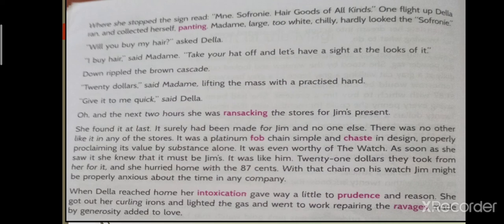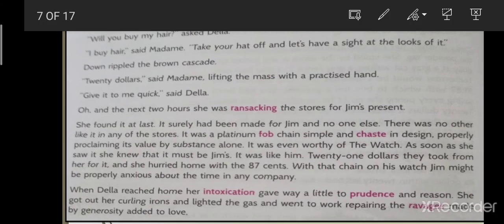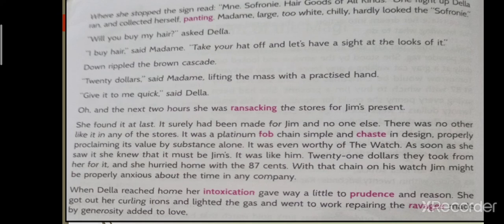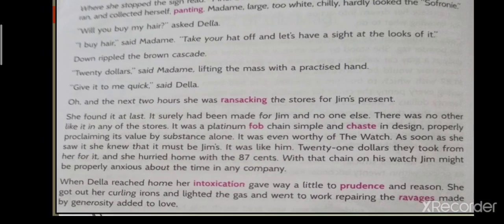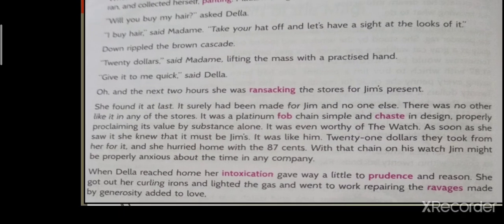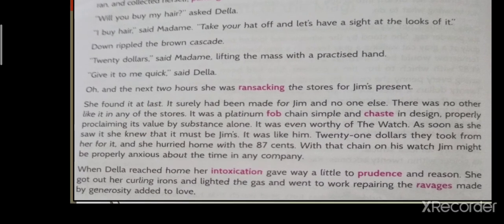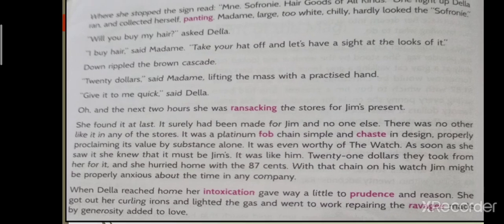When Della reached home, her intoxication gave away a little to prudence and reason. That means when she came home with excitement, her excitement gave way a little to prudence and reason. That means her excitement was there to show her skill and good judgment in the use of resources.